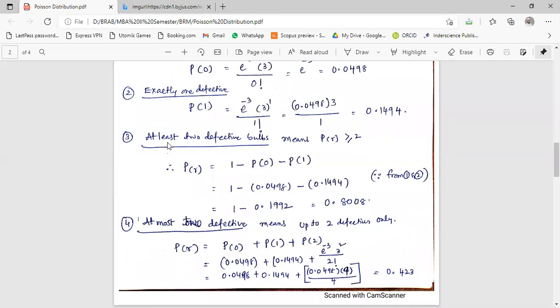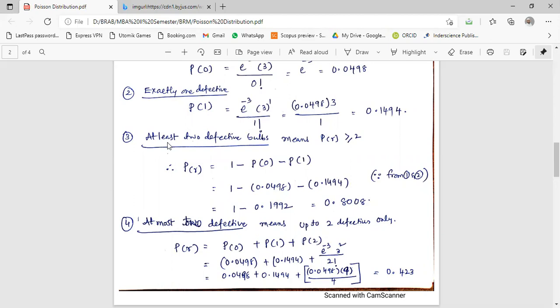Now, at least 2 defective bulbs. At least 2 means it should be greater than or equal to 2. So probability of r at least 2 is equal to 1 minus P of 0 minus P of 1. It is as simple as that.